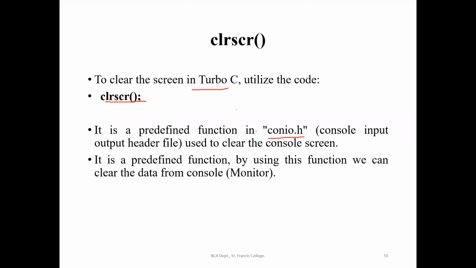Clear screen is a predefined function, which is there in the header file conio.h. So this function will clear the monitor. Each time you run the program, the output screen will show the output. If I run the program with a printf of St. Francis College, it will remain in the output screen. When I run the program a second time, the previous output, St. Francis College, will still be there unless we use the clear screen function. So if I use clear screen at the beginning of the program, it will clear the output screen for the next execution.